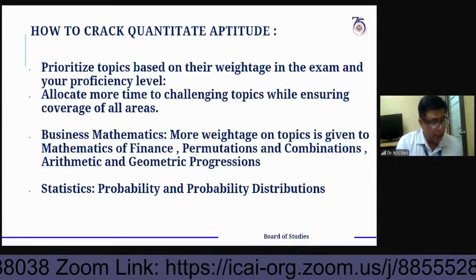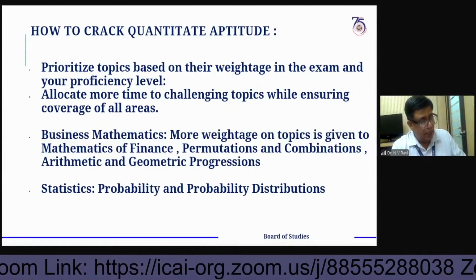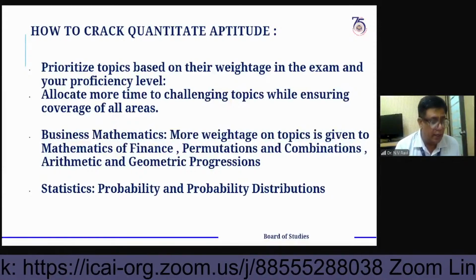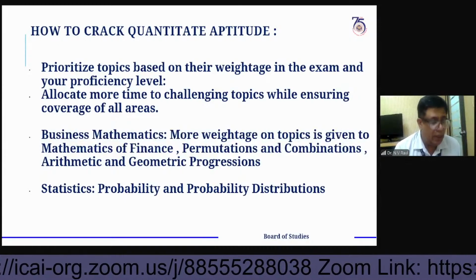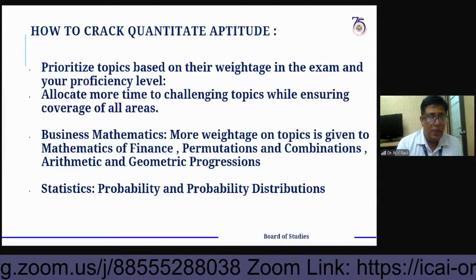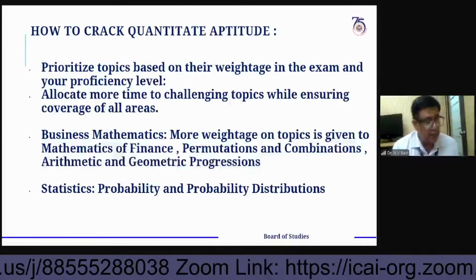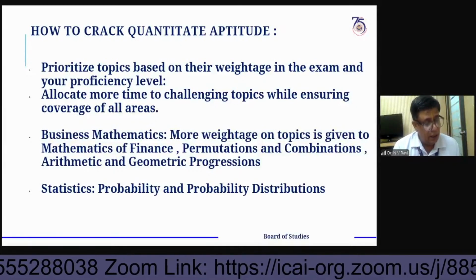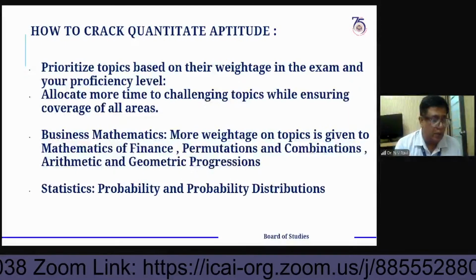Next one is annuity applications, simple annuity and regular annuity, whether paid at the end of the month or at the beginning of the month. From this, future value for annuity and future value for regular annuity. Like that, you can find out from these chapters what kind of questions come.